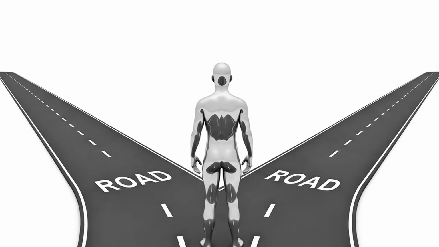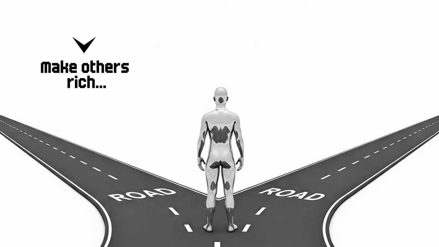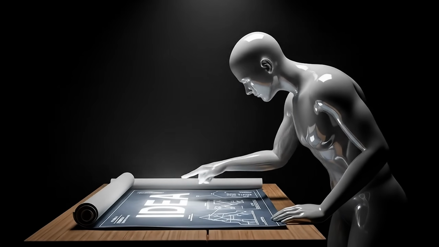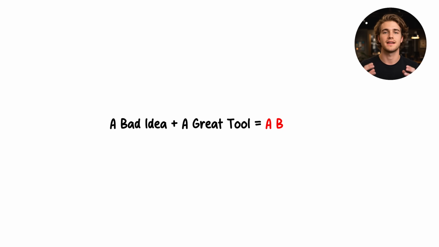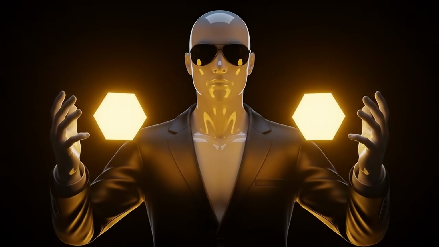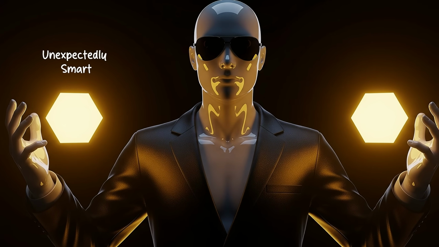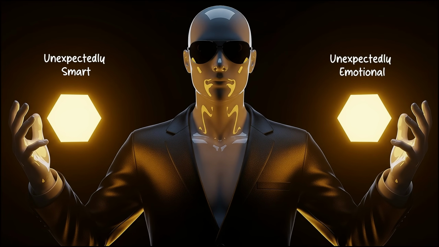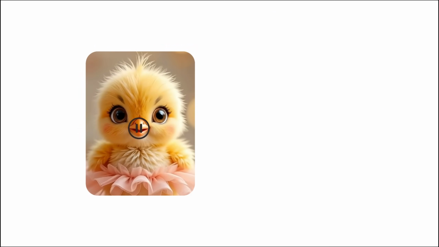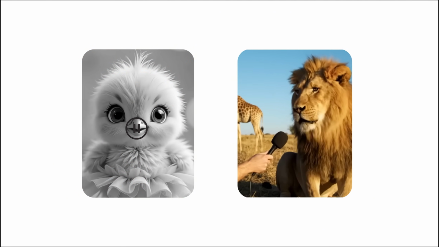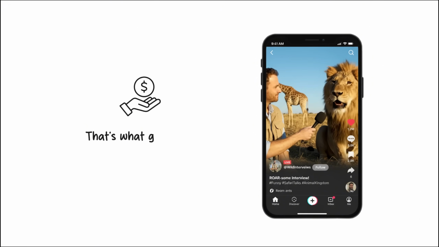So you've got a choice. You can keep watching these videos make other people rich, or you can start making them yourself. So let's build one. And the very first step is nailing the idea. A bad idea with a great tool is still a bad video. The top creators all know this. Your idea needs to be either unexpectedly smart or unexpectedly emotional. Don't just make a talking animal. Make an animal that says something nobody would ever expect. That's what gets shared. That's what gets paid.